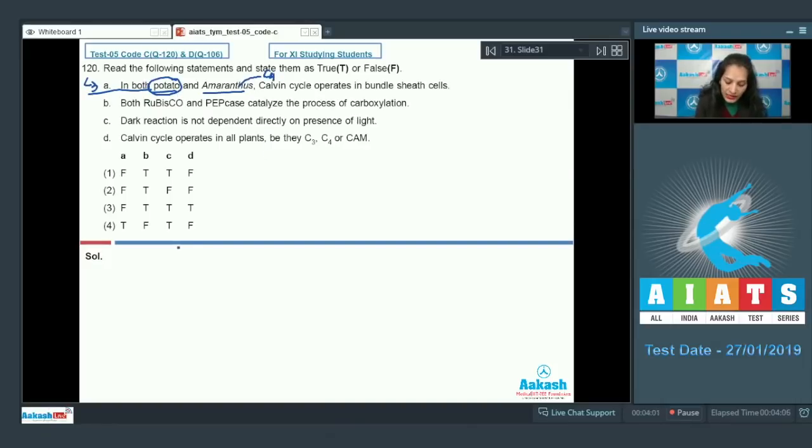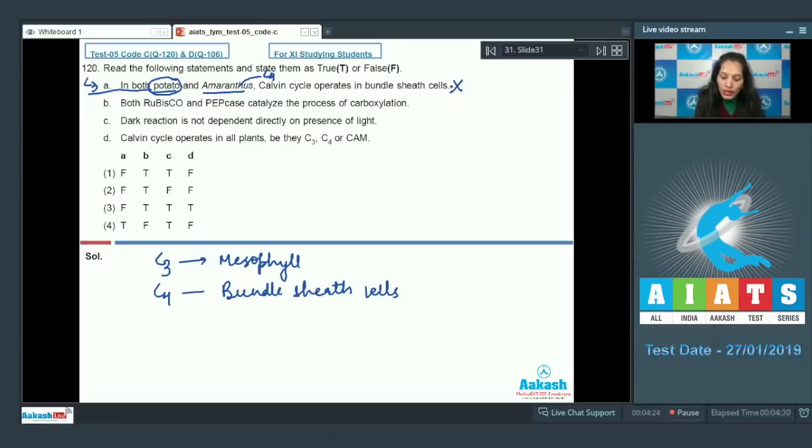In C3 plants, the Calvin cycle takes place in the mesophyll cells, whereas in C4 plants, the Calvin cycle takes place in the bundle sheath cells. So in potato, it operates in mesophyll cells, and in amaranthus, it operates in bundle sheath cells. So this statement is false.